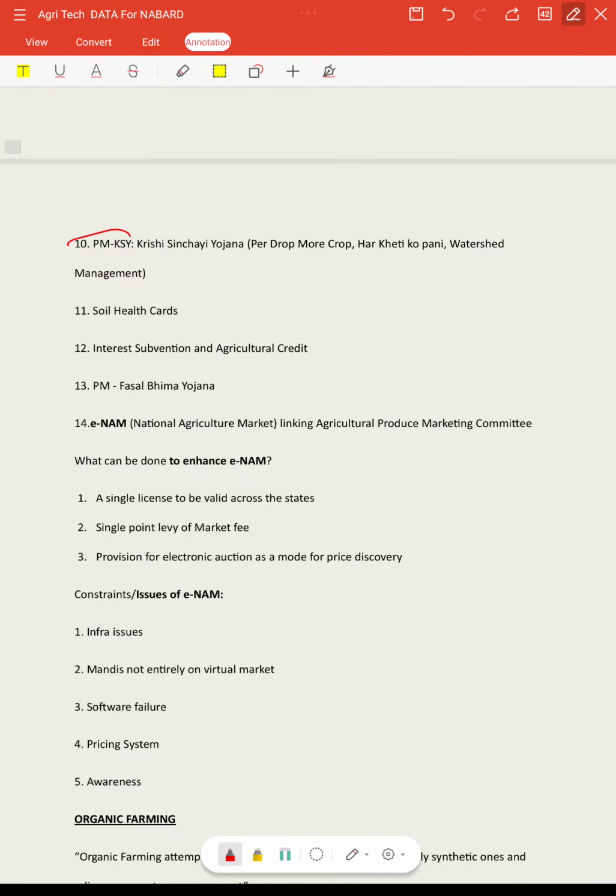And also we know regarding irrigation, government has brought Krishi Sinchai Yojana. In this we have 3 different components. Component A talks about the per drop more crop. Component B talks about Har Khet Ko Pani, water to each field, and watershed management is another important component of this Krishi Sinchai Yojana. And also government has brought this soil health card to monitor the overall profile of the soil, and interest subvention scheme and agriculture credit through Kisan Credit Card.